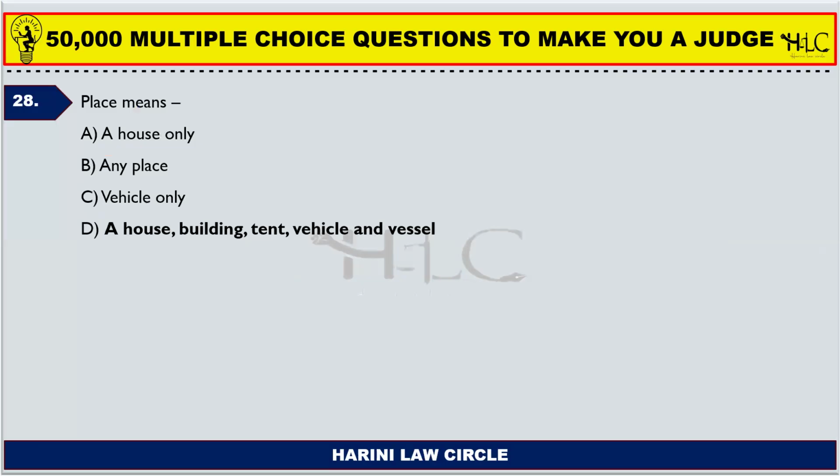Next one. 28. Place means a house only, any place, vehicle only. So a place can include a house, building, a tent, a vehicle, or a vessel.